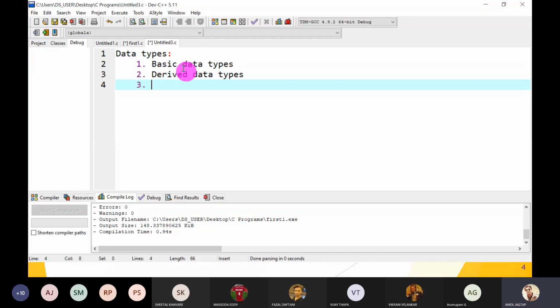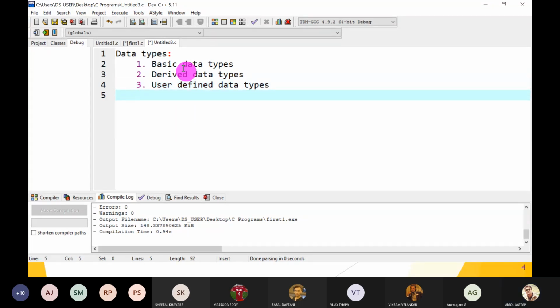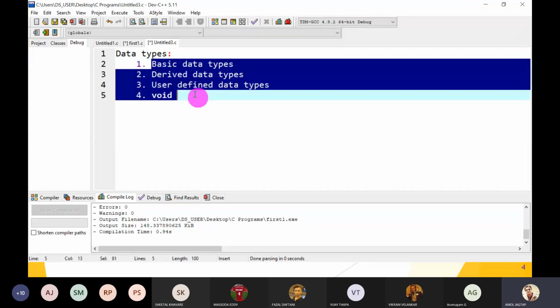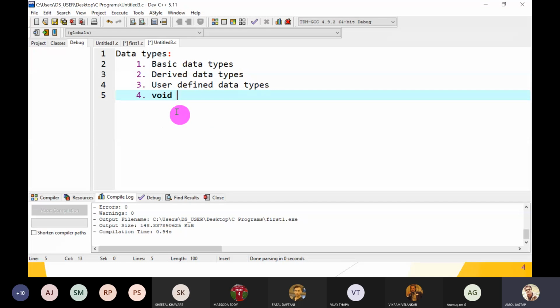Third one is user defined data types. And fourth one is the void data type. Great. So these are the different data types available in C language.